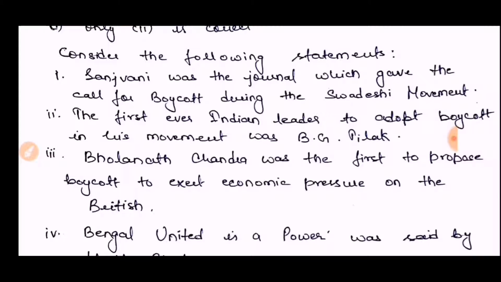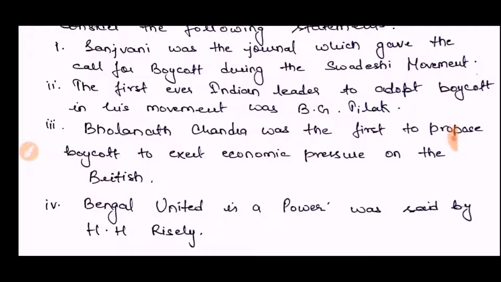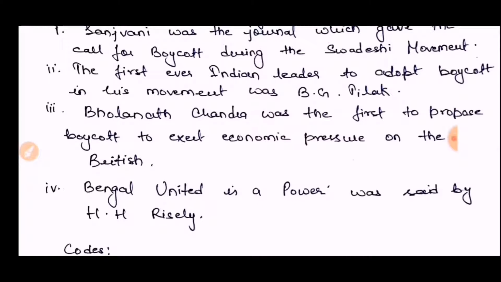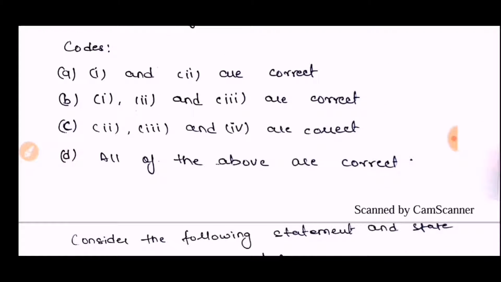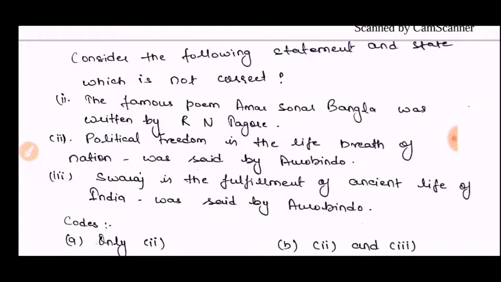Next, Bholanath Chandra was the first to propose boycott to exert economic pressure on the British. This is also correct, and you can find this in Bipin Chandra. And finally, the fourth one, Bengal United is a power, was said by H.H. Risley. This is also a correct sentence. So the answer is D, all of the above are correct. Next question is this. Consider the following statement.